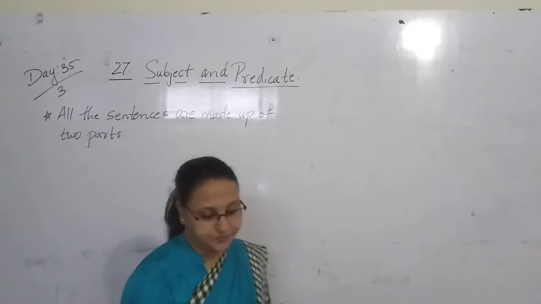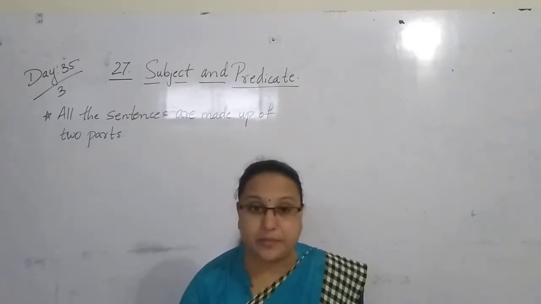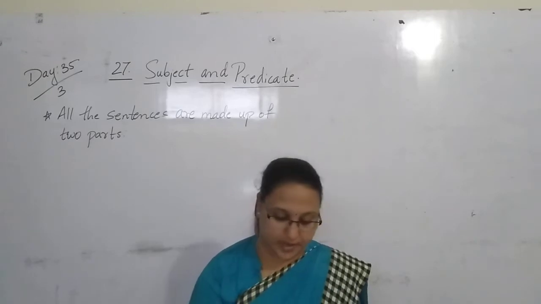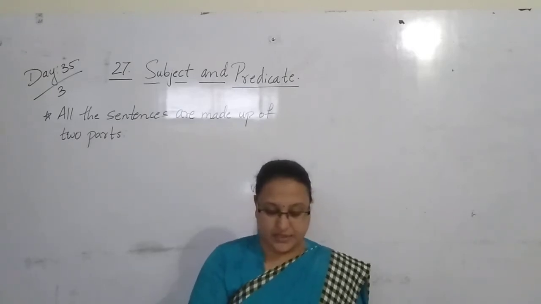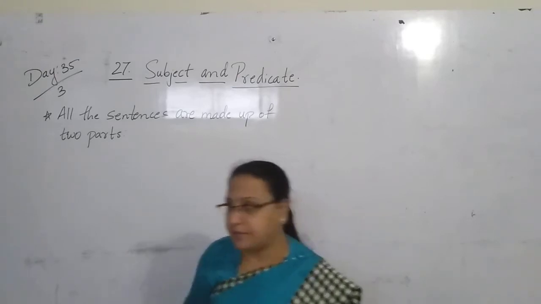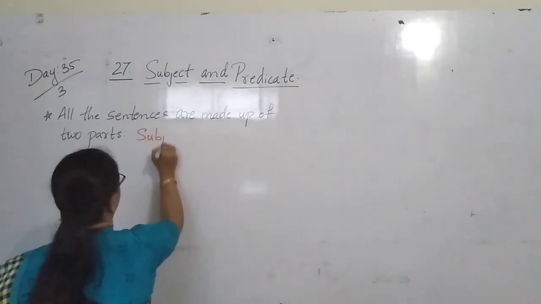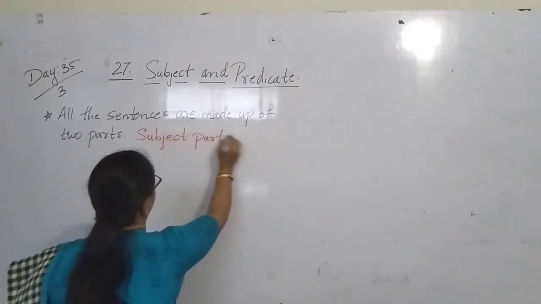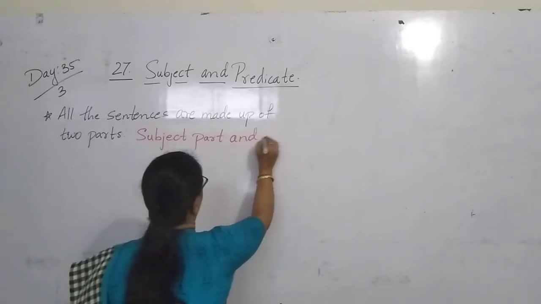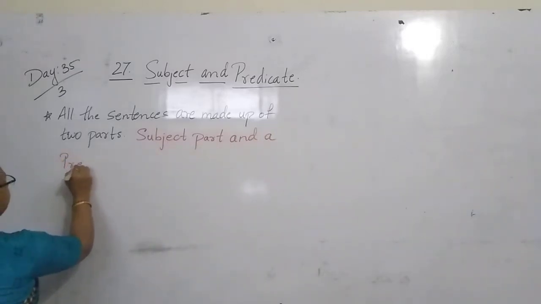So here you can see, the subject of a sentence names the people. Two parts means what are the two parts? Yes, a subject part and a predicate part. I will write here: subject part and a predicate part.